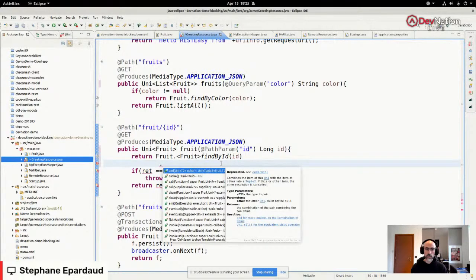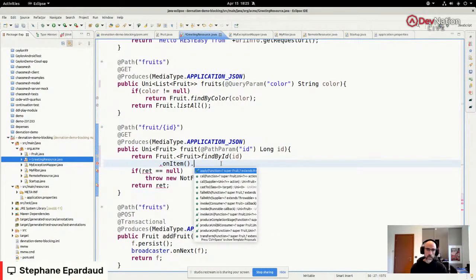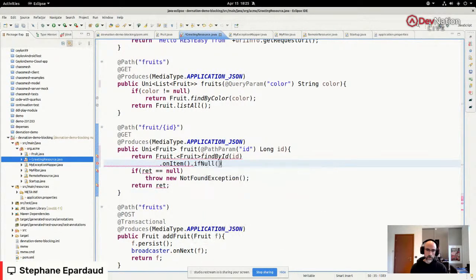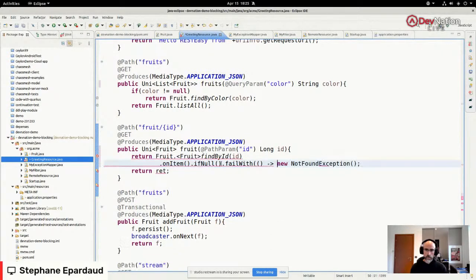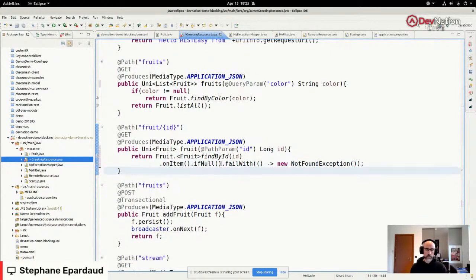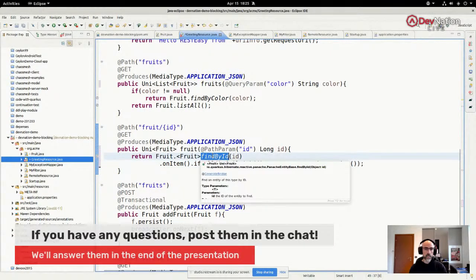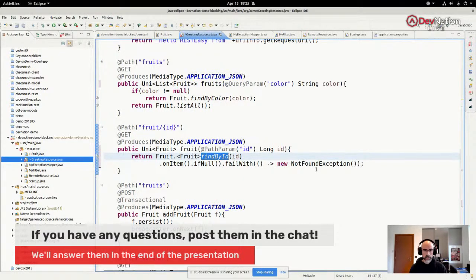We're going to do something when we get an item. If it's null, we're going to fail with this exception.